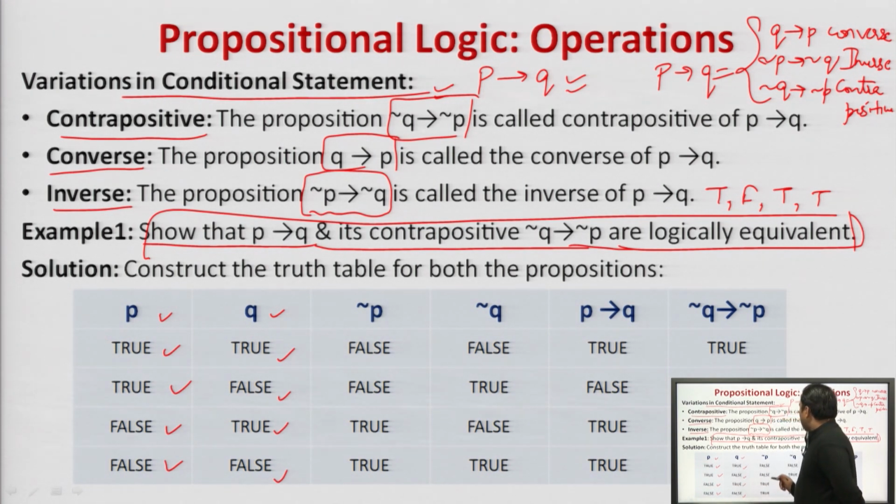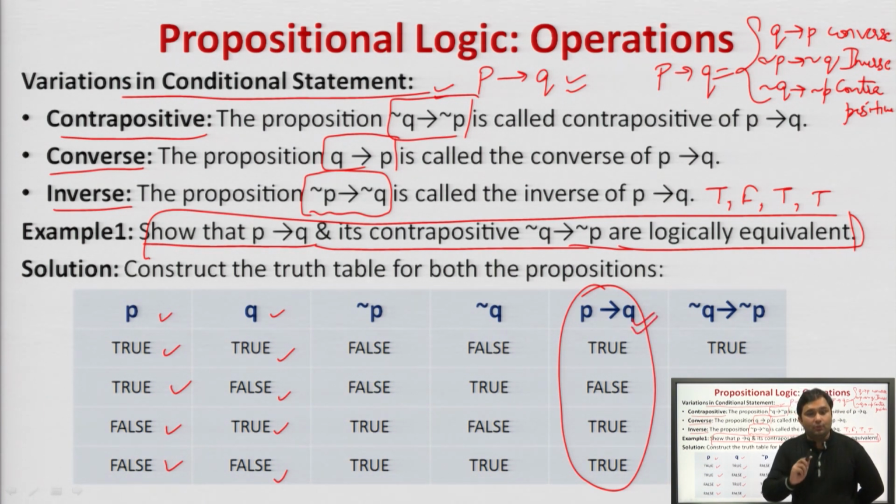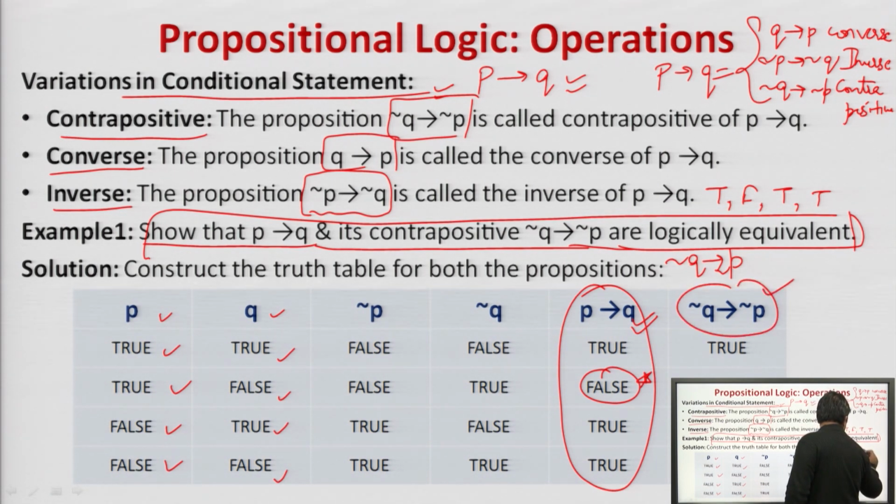Then, because we have to compute P implies Q, we compute P implies Q directly here. As we know, P implies Q is what? If P is true and Q is false, then only it is false, otherwise it is true. That is this case. Agreed? Now what we have to do? We have to find the converse of this. So, the converse of this will be Q implies P. Then what we will do? The inverse of the converse, that is negation of Q implies negation of P. So, we have to compute this.